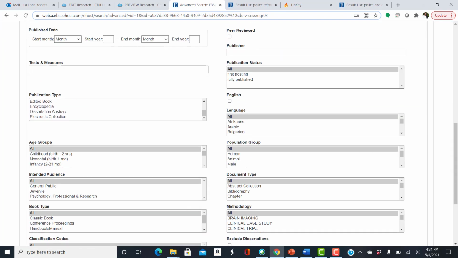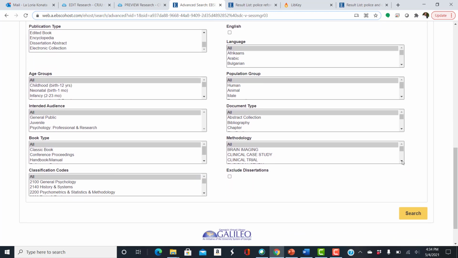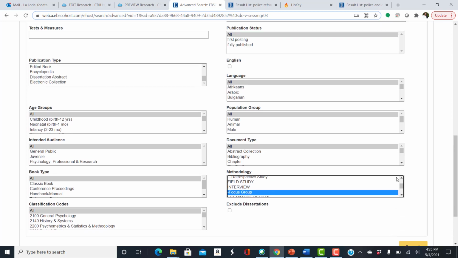And another reason here is sometimes you may be looking for a specific type of study. And under methodology, what methodology would you like to use? Let's say a focus group.